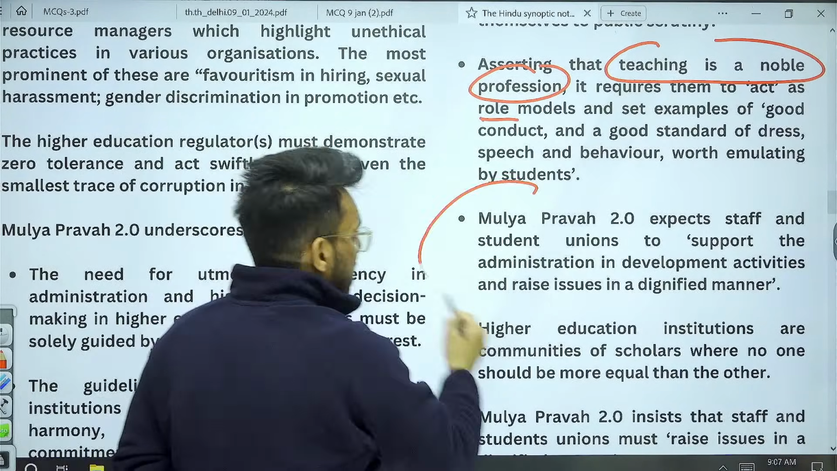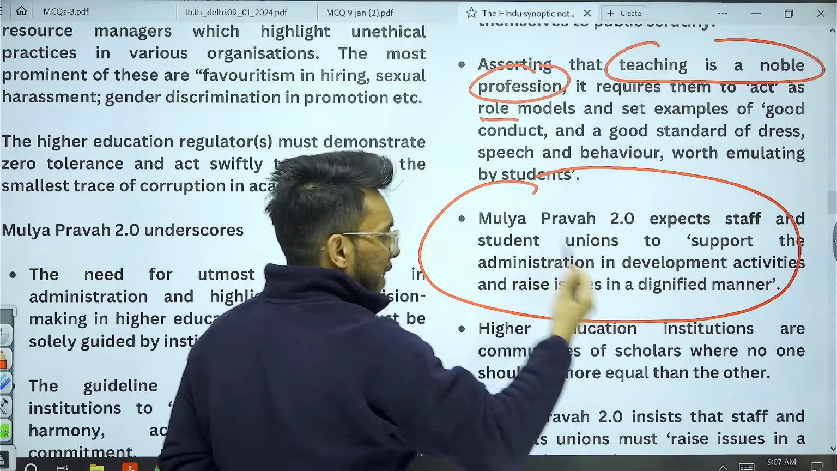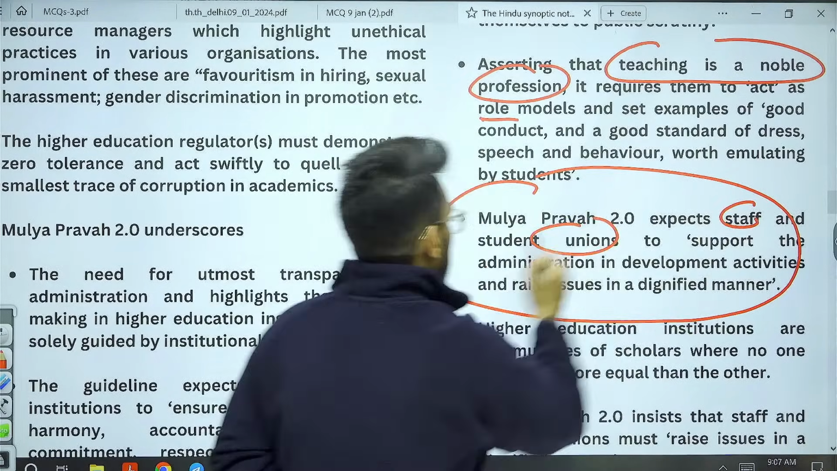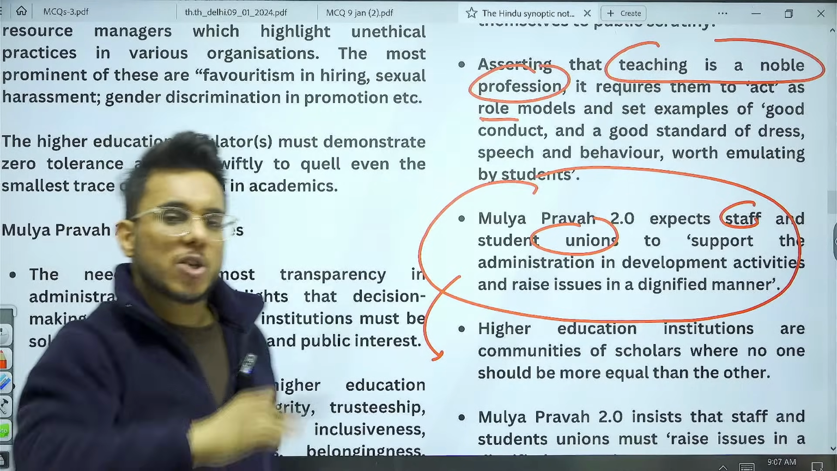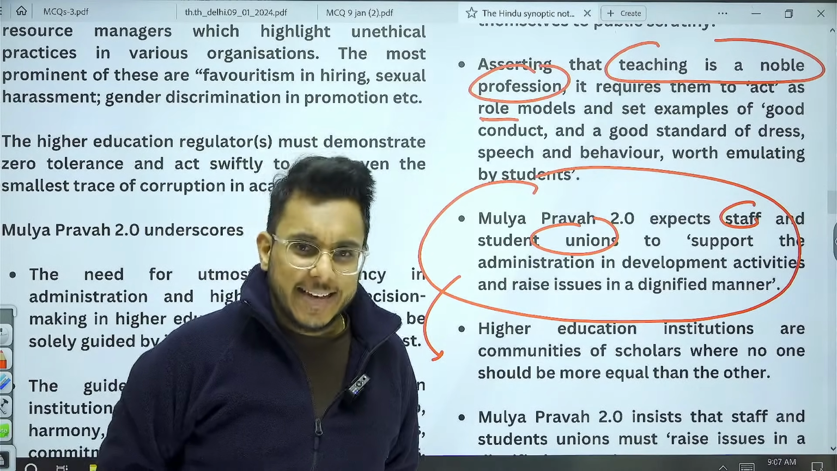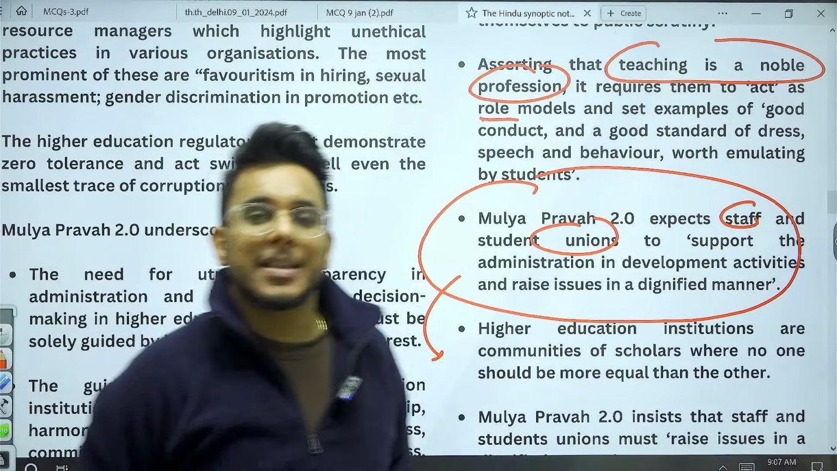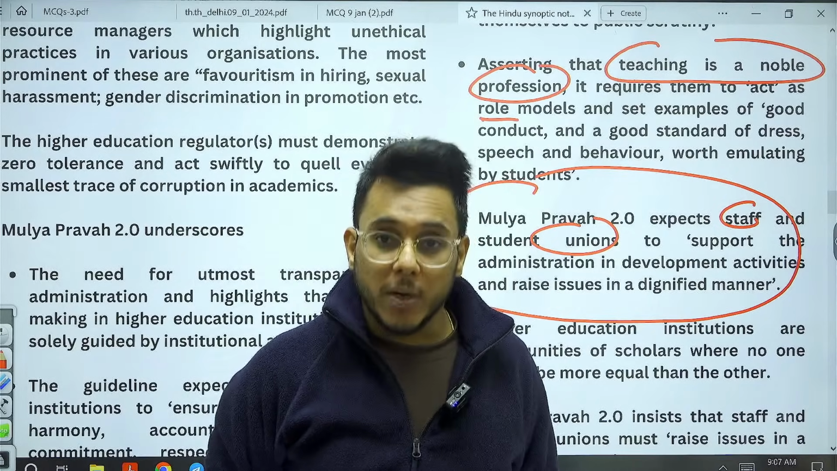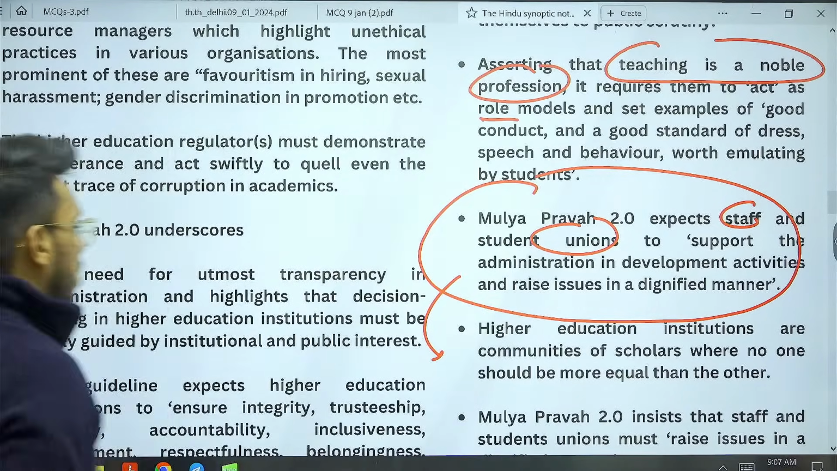Also, this Mulya Pravah 2.0 expects the staff and student unions to support the administration and not always put obstacles in the work of administration. Often any change, even if the change is good, is resisted by the teacher union, student union, etc. So such things should not happen.